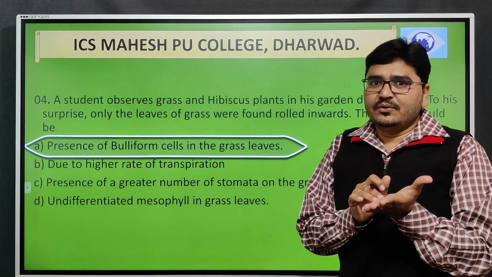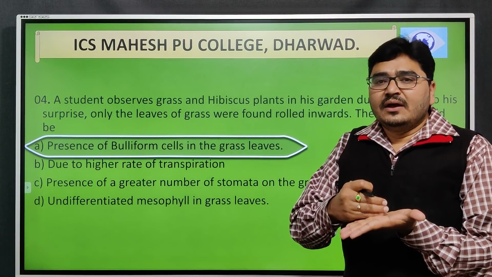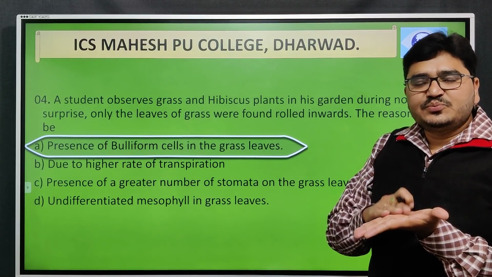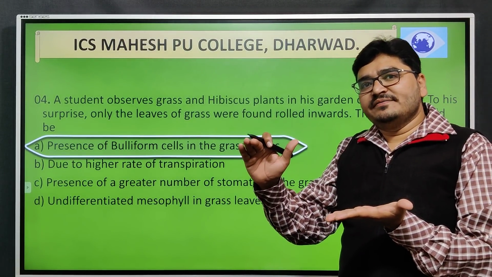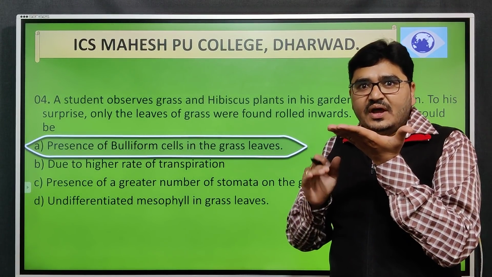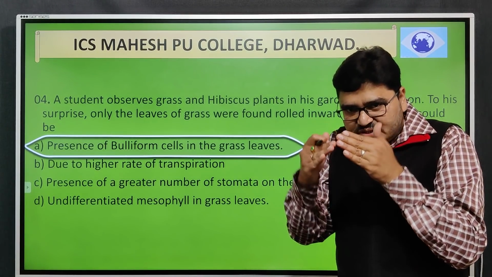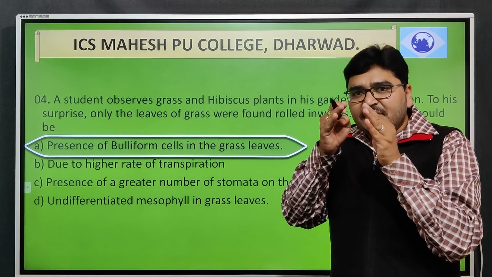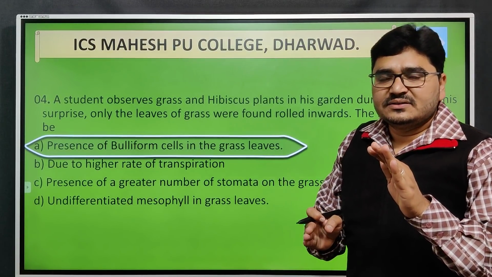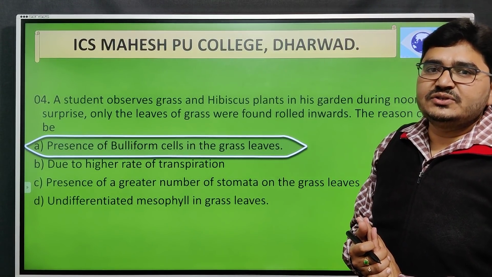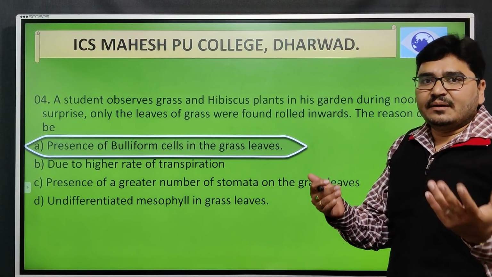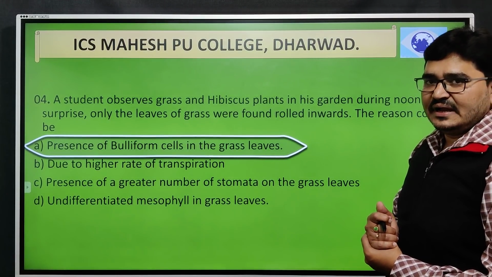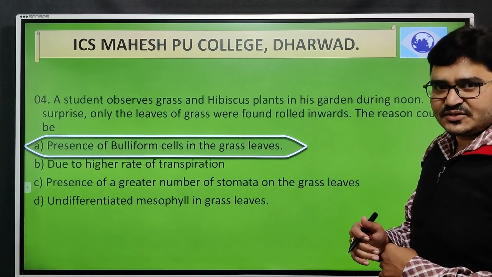Excess loss of water is possible only when the maximum part of the leaf is exposed to the sunlight. If it bends, the exposed part is reduced, so these grasses can reduce the loss of water because of the high temperature, that is the loss of water that takes place in plants, what we call transpiration.